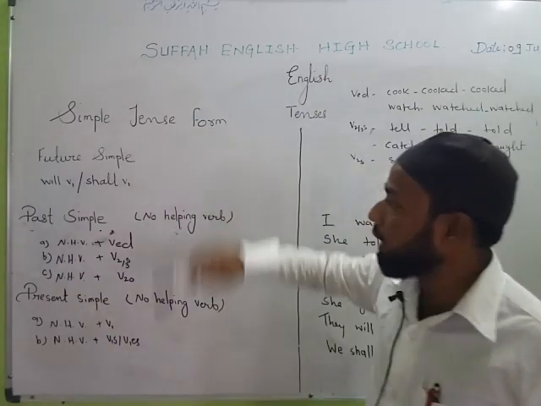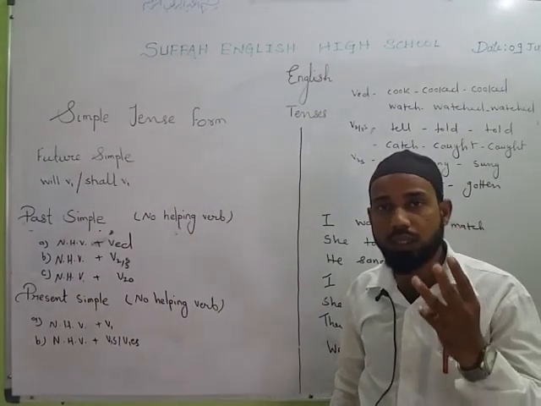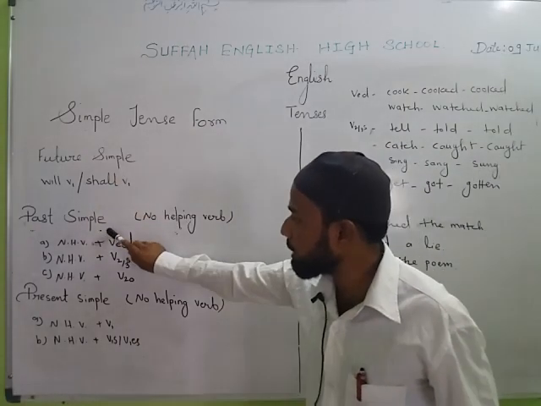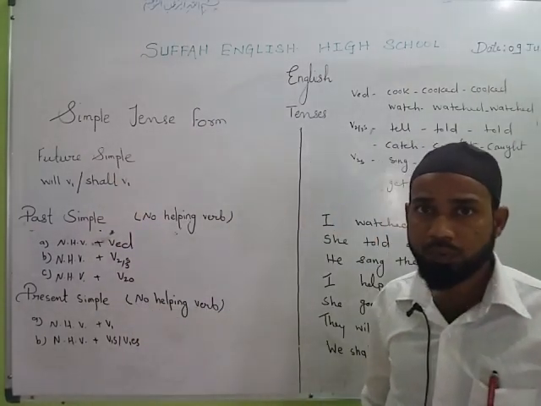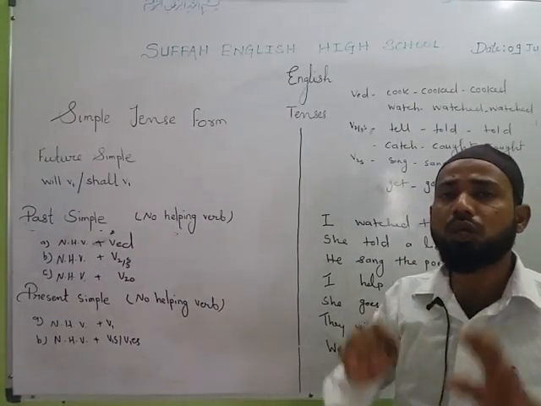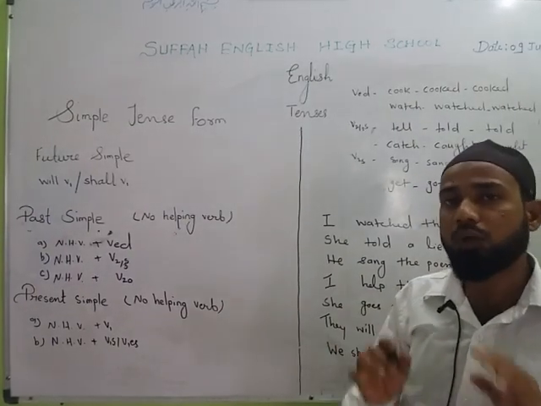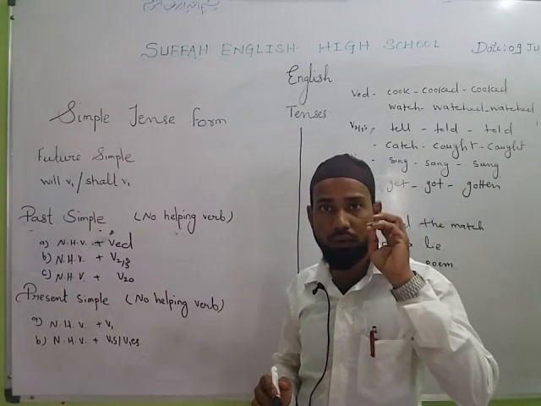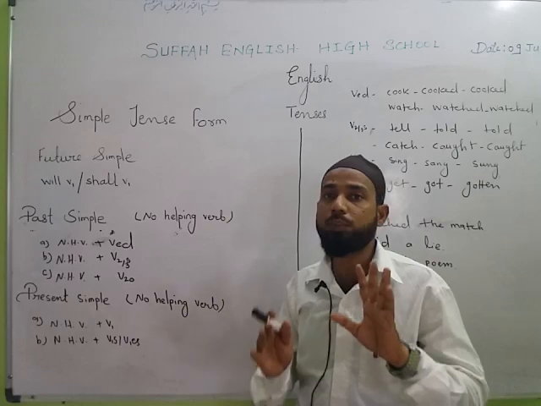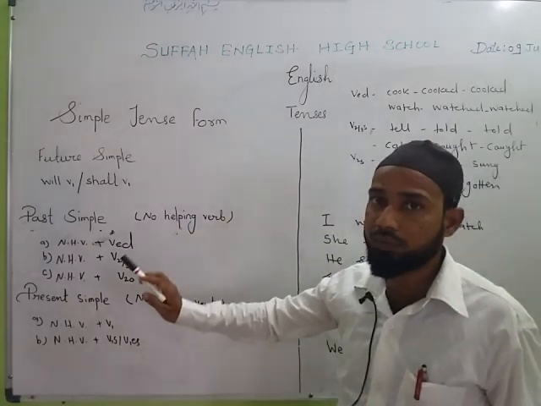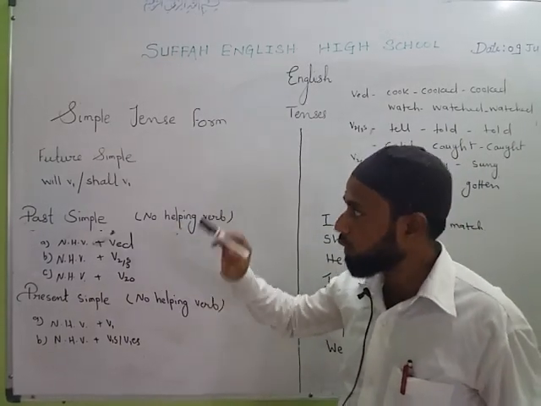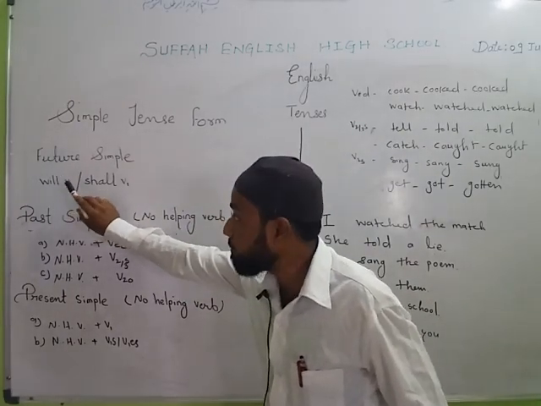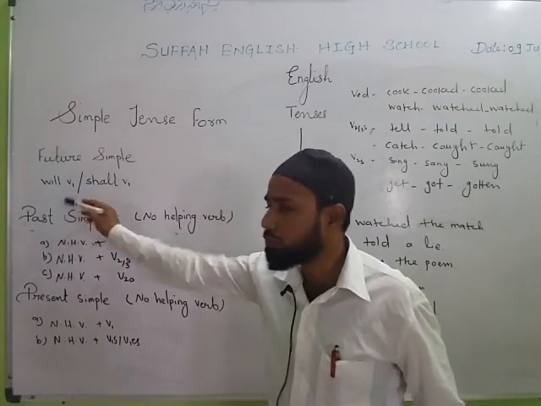Actually, we have 3 simple tense forms: future simple, past simple, present simple. Future simple tense form is the easiest possible, because in future tense form only two things are to be located: the helping verb and the main verb. So if you locate will as a helping verb plus V1, bear in mind V1, it is future simple.